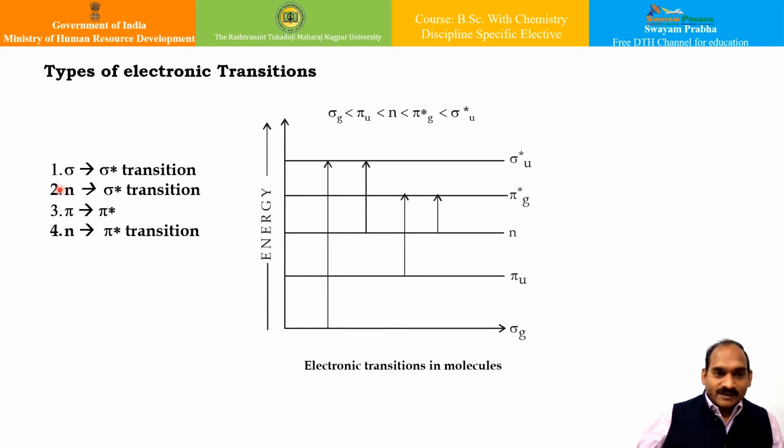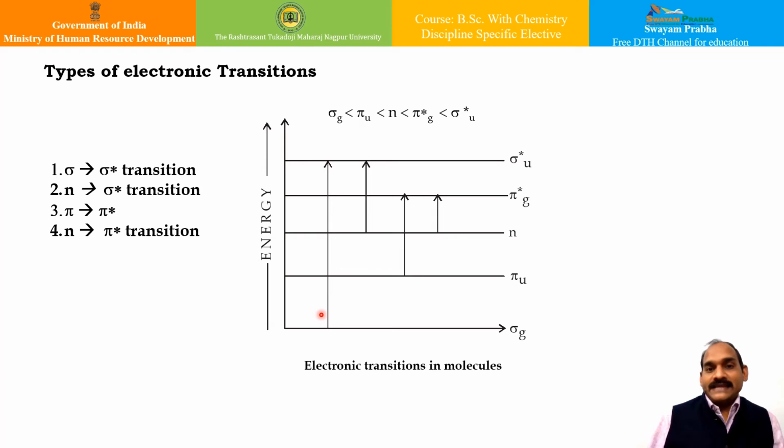So if you look at this sigma to sigma star transition, this transition basically takes place in molecules which contain only sigma bonds. Such examples are saturated hydrocarbons. They do not have other orbitals, and so the other types of transitions are not possible in this case.